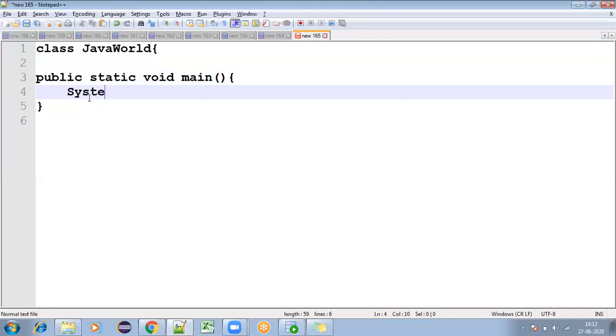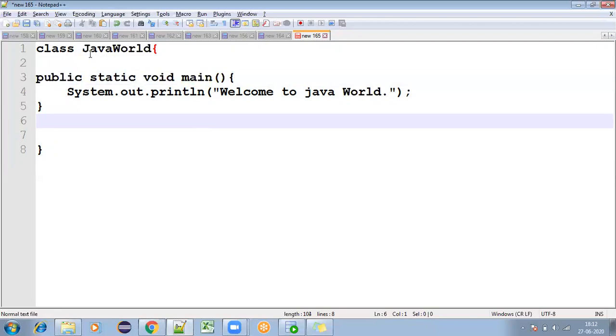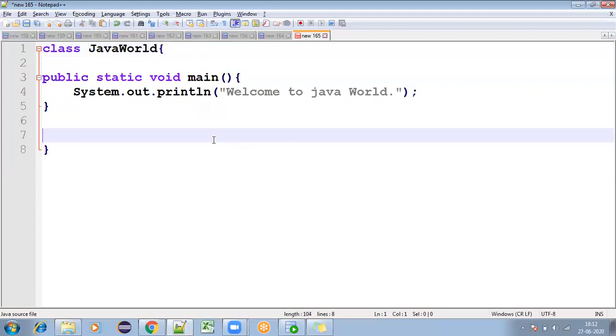Inside this program, I'm mentioning system.out.println, and I'm giving a statement, something like welcome to Java world. So this is my simple class: class Java world, public static void main. Now this is a class. If I'm selecting here, it is a language, so it will be giving some colors. This is Notepad plus plus, which you can say is an IDE.